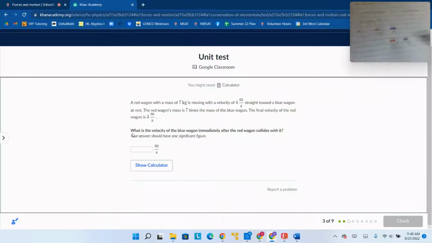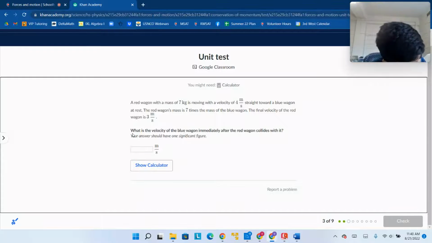I don't know. Now, the momentum is conserved, right? There is no applied force, there's no external net force, so the momentum is conserved. Momentum in the top is going to be 7 kilograms times 4 meters per second, plus 1 kilogram times 0 meters per second, which is going to be 28 kilograms times meters per second. And that is the unit for momentum, right? There is no other unit.